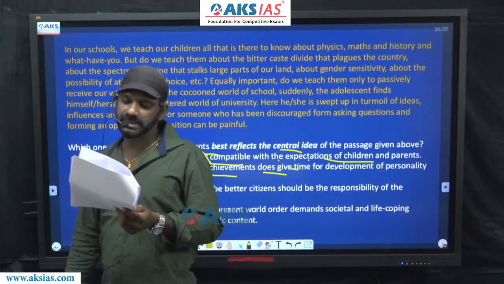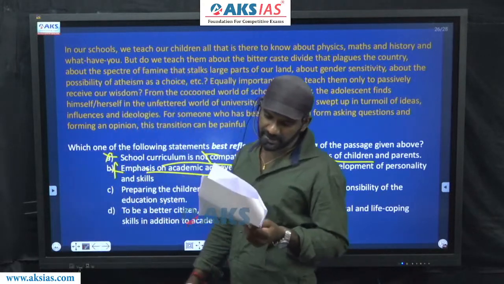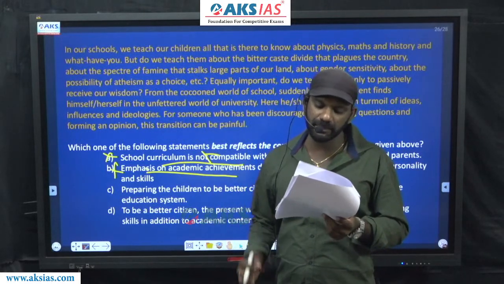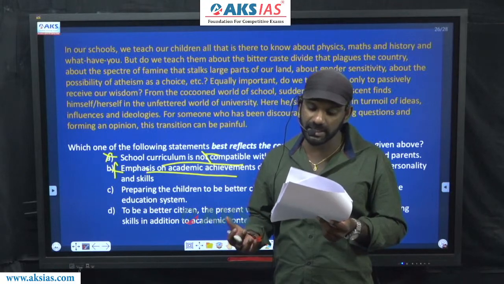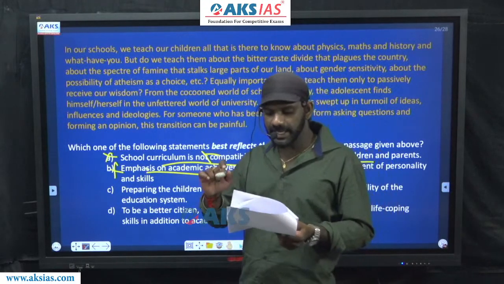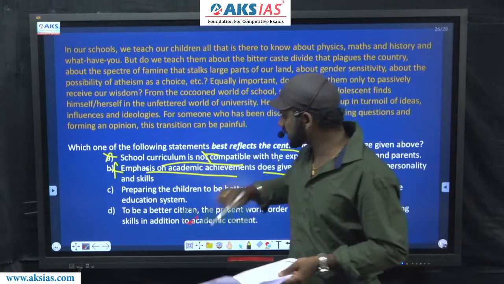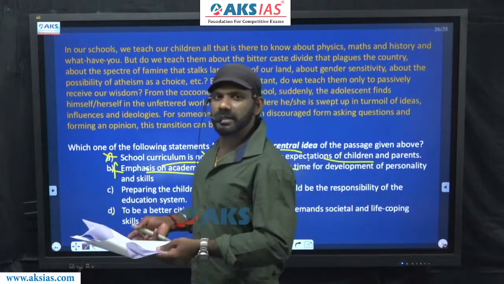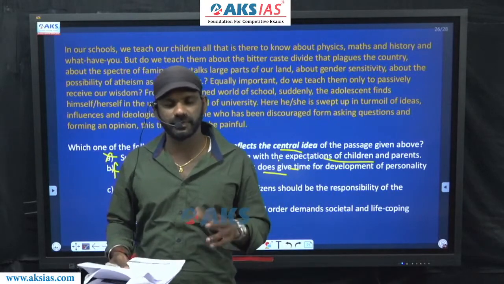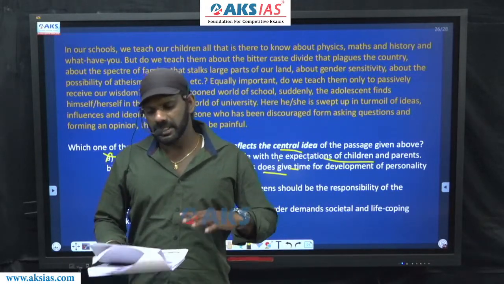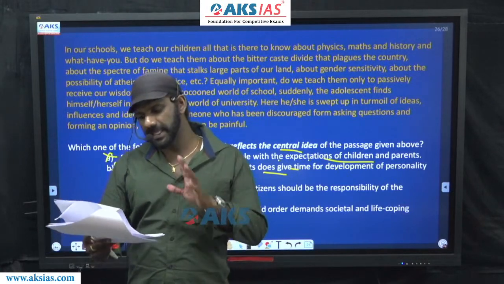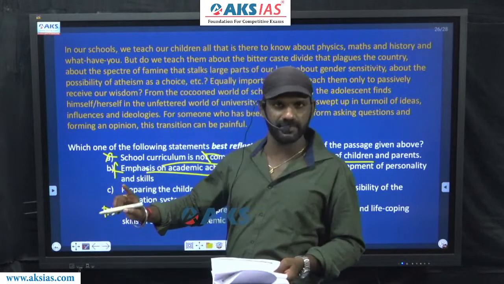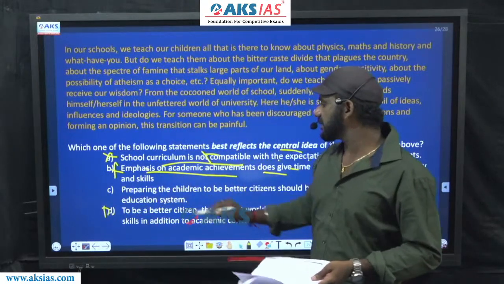Preparing the children to be better citizens should be the responsibility of the education system. In a way, okay, leave. Come to D. To be a better citizen, the present world order demands societal and life coping skills in addition to academic content. I say these two can be agreed to. If we come across more than one correct option, our task is to go for the better option. If two correct answers, we need to go for the better option. If more than two, we need to go for the best option. Here, I say the better option is D. I'm not saying that C is wrong. But I say the better option is D.